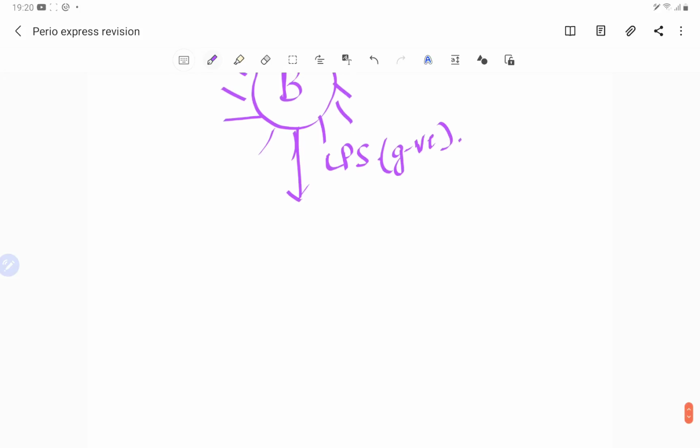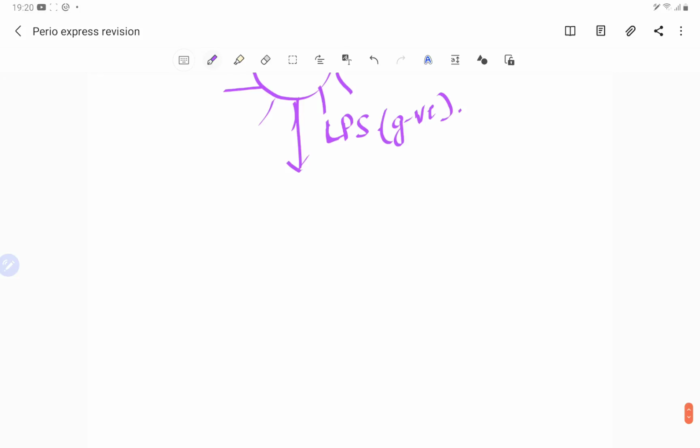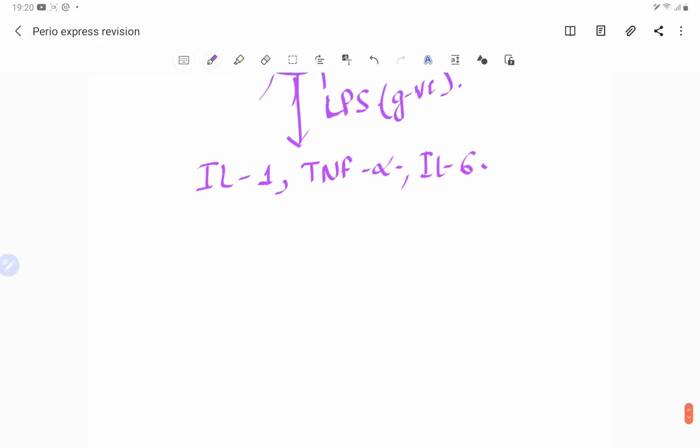So it has got endotoxins, and due to these endotoxins an inflammatory process happens, and ultimately there is a release of interleukin 1, tumor necrosis factor alpha, interleukin 6, like that. There are some pro-inflammatory cytokines which we see.